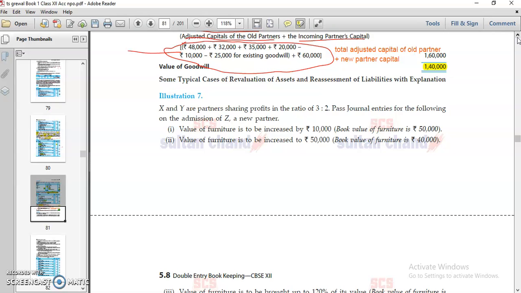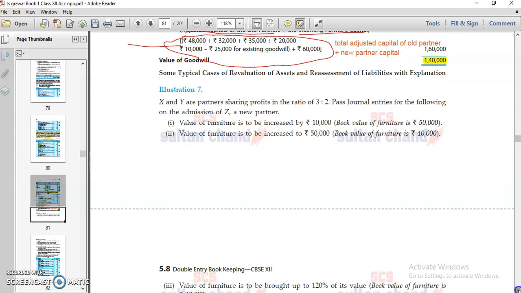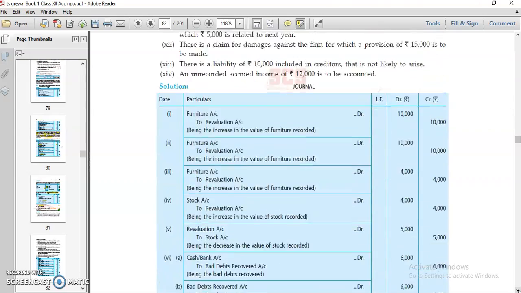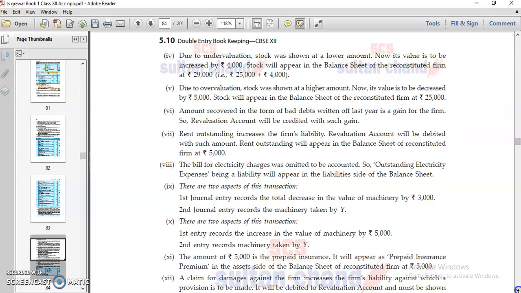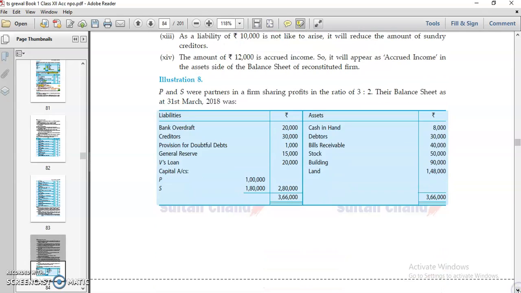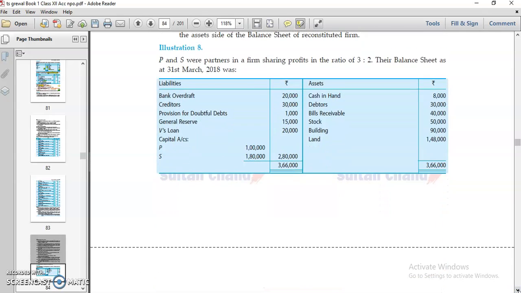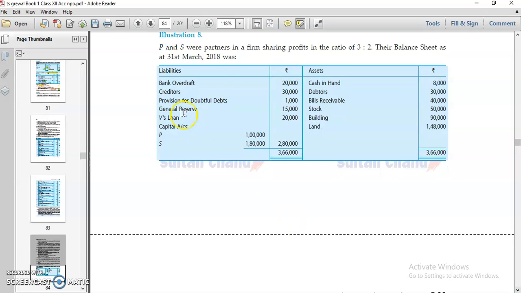Then in the next one or two videos we will try to solve some lengthy questions. We will understand how to prepare in full questions the revaluation account, then the capital account. Let's see. Just an idea for you of how we will go in the next video. In questions like this, the partners' balance sheet is given.